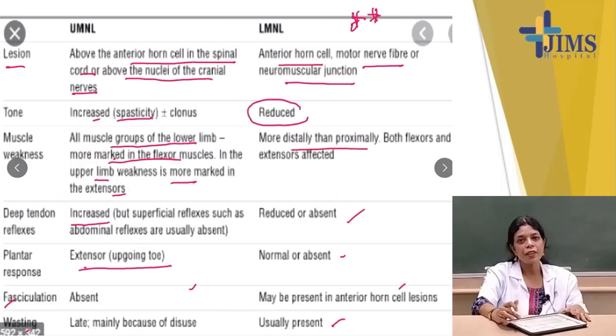This slide is very, very important. You try to learn this slide.